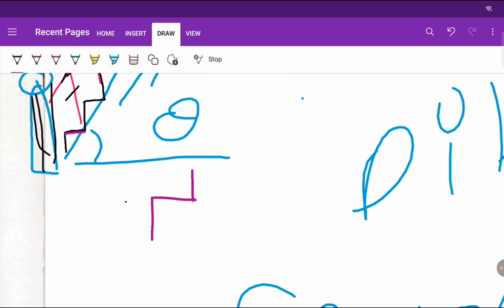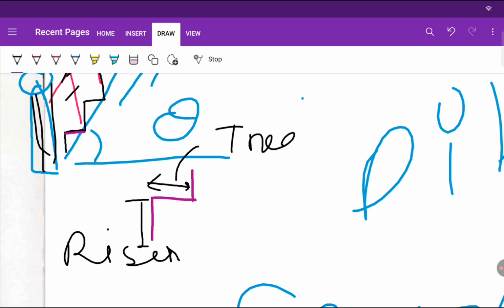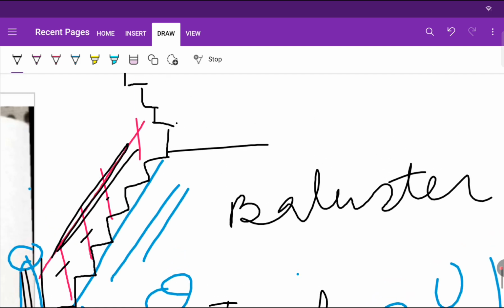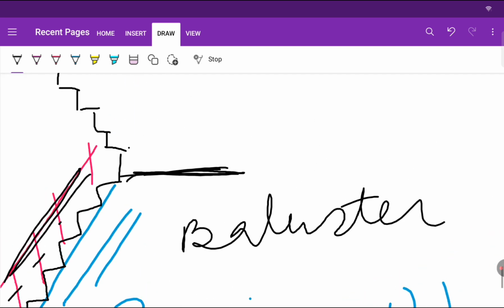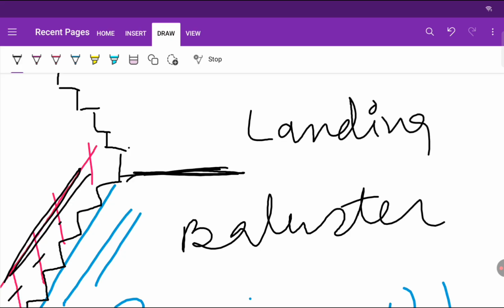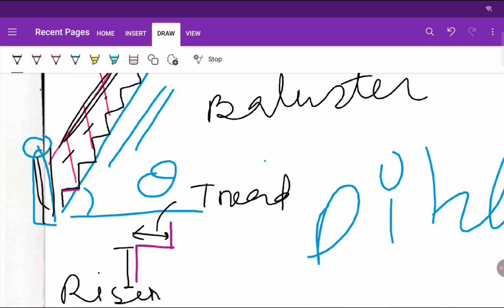So this vertical portion is called riser, and this horizontal portion is called tread. Okay, and this platform on which we rest is called landing.